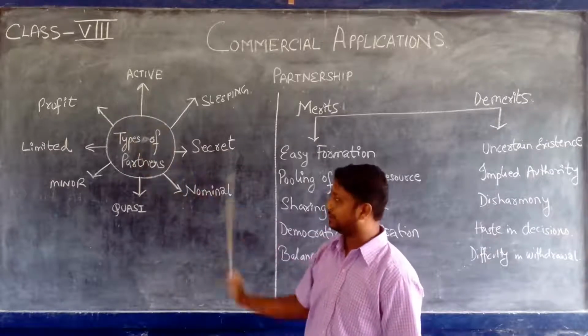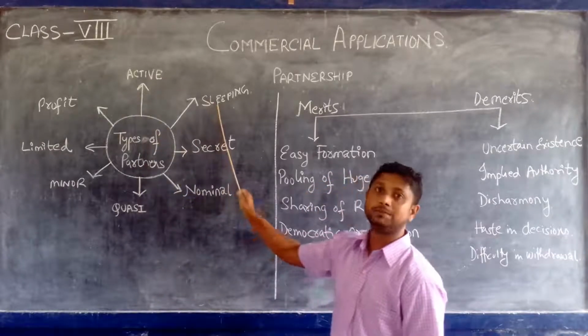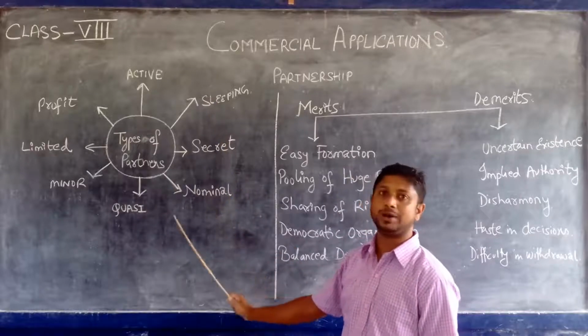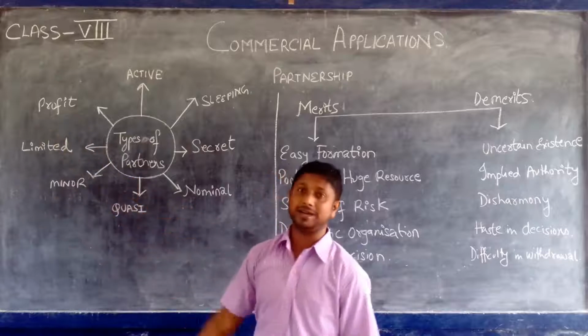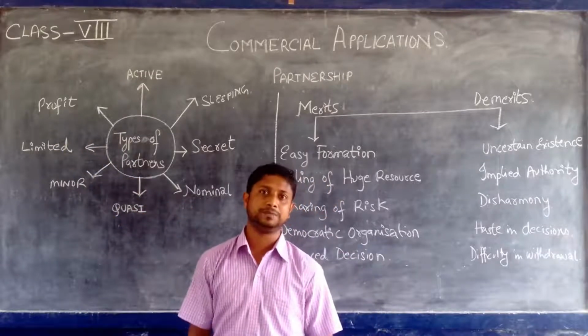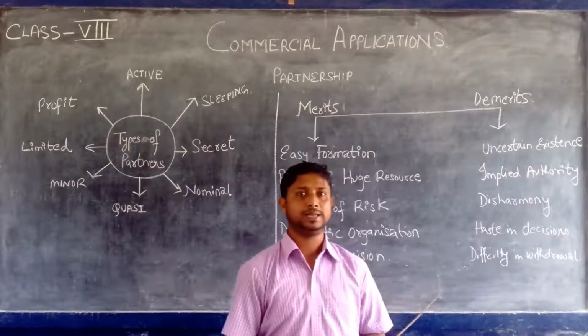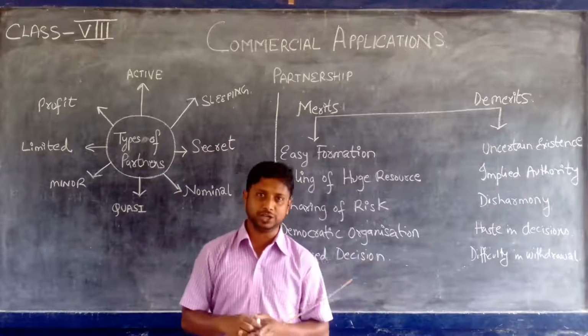The names of the partners are active partner, sleeping partner, secret partner, nominal partner, quasi partner, minor partner, limited partner, and partner in profit or profit partner. Now you need to know what these are. Before this, a little bit of recapitulation.